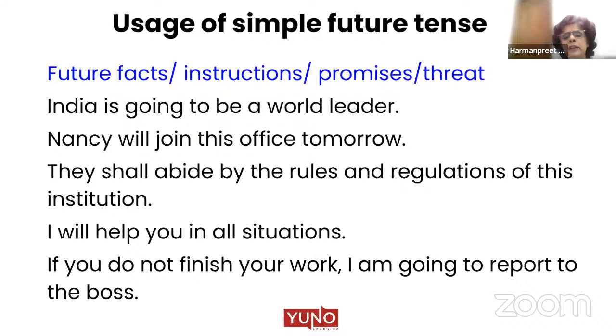They shall abide by the rules and regulations of the institution. So this is a kind of an instruction. This is a kind of a surety. So these are the places where we are using simple future. I will help you in all situations. What is this? This is a kind of a promise, a commitment you are making to your friend, to your colleague, etc. So here we end up using simple future.